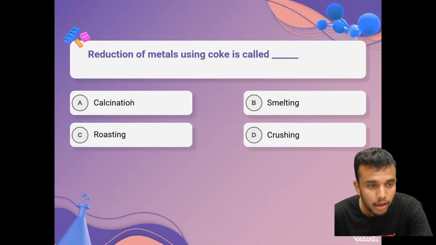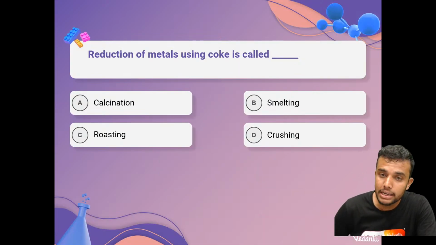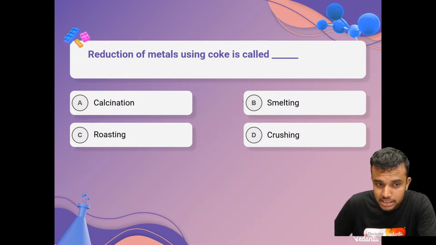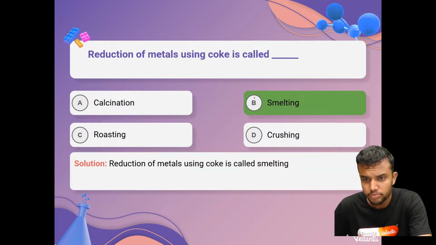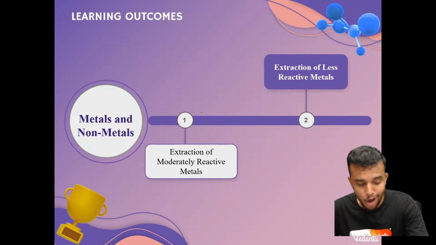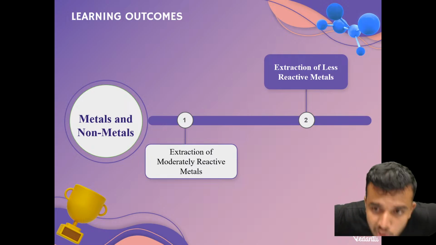One question is there. What is the question? Reduction of metals using coke is called what? Calcination, smelting, crushing, or roasting? The reduction of metals using coke is called smelting. Okay, now move on to the next learning outcome.